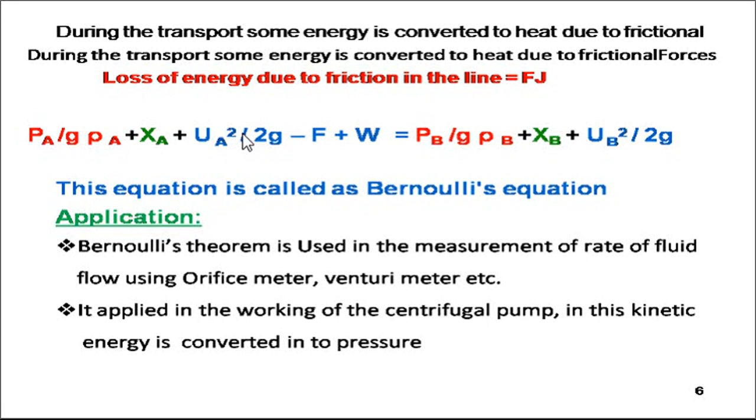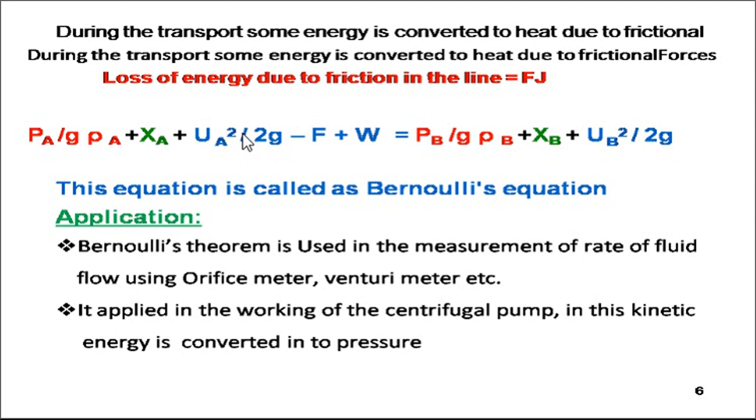So we can denote the loss of energy due to the friction in the line as F in joules. Now when we consider these things, you should put them into balance form, saying input equals output. When we talk about the input, we are adding the energy involved at point A plus the energy of the pump minus the loss of energy while the liquid passes through the pipe, equal to the output, that is at point B.